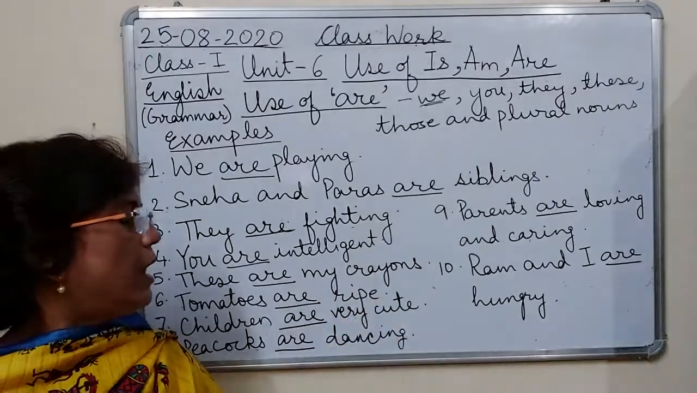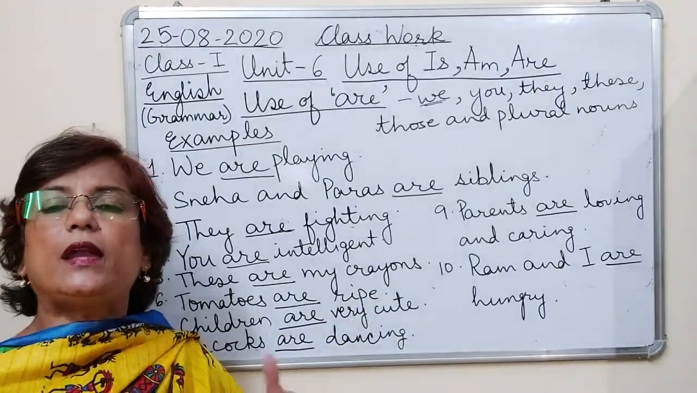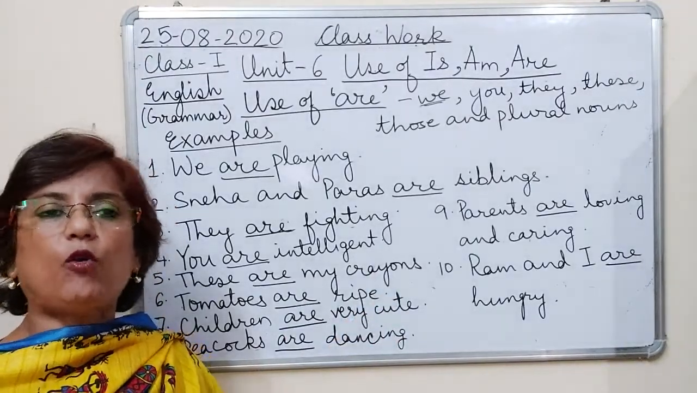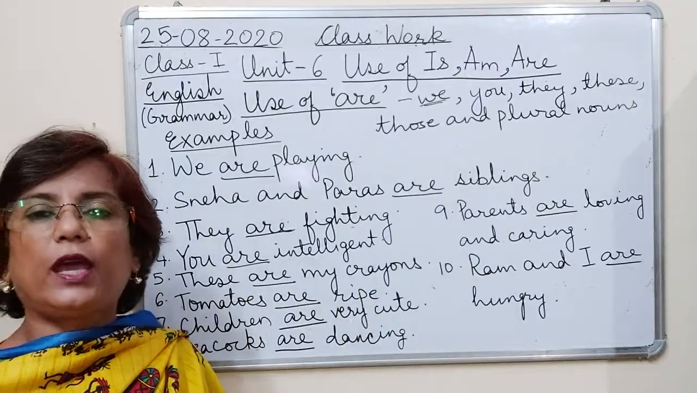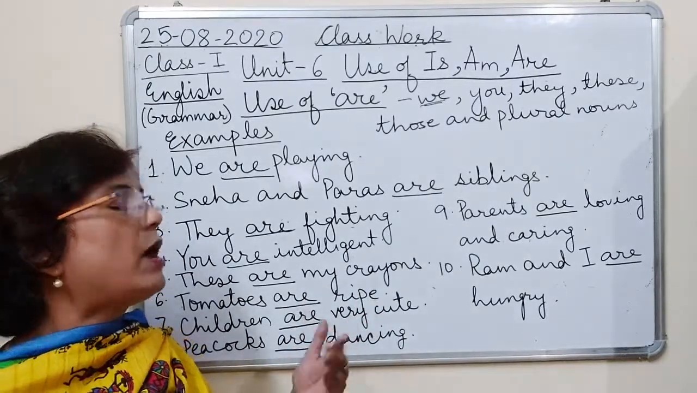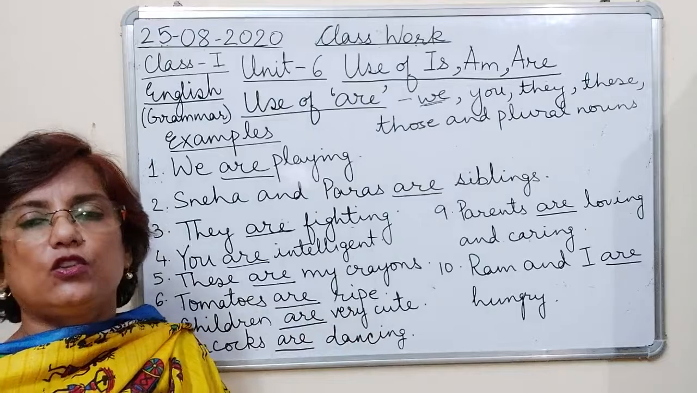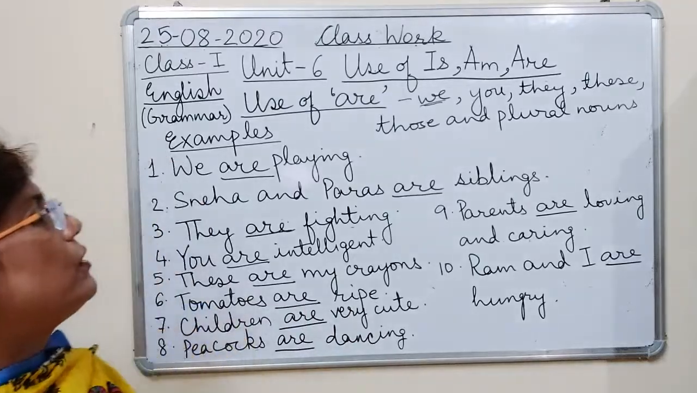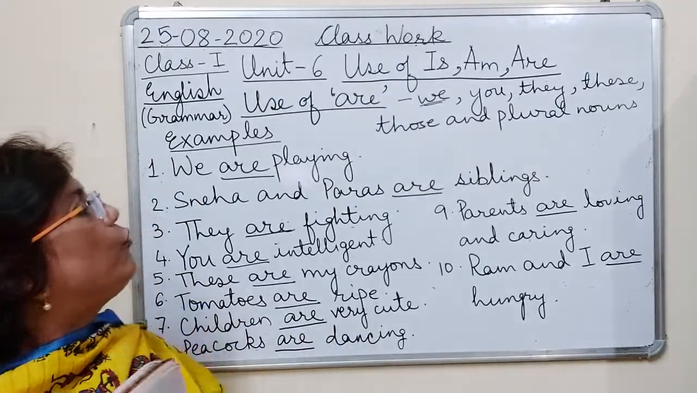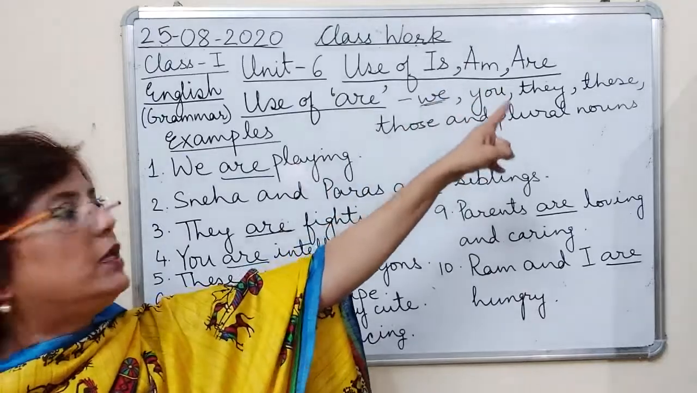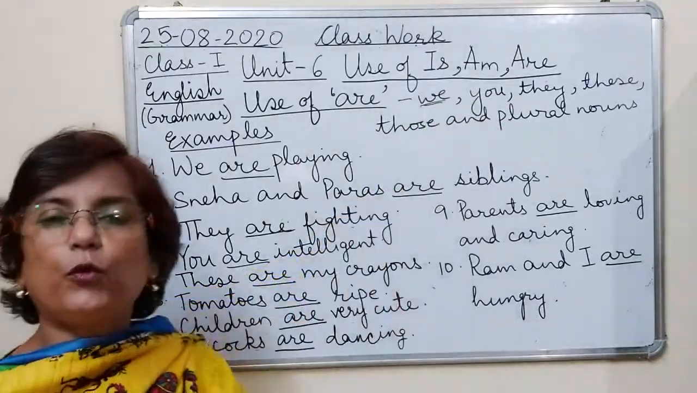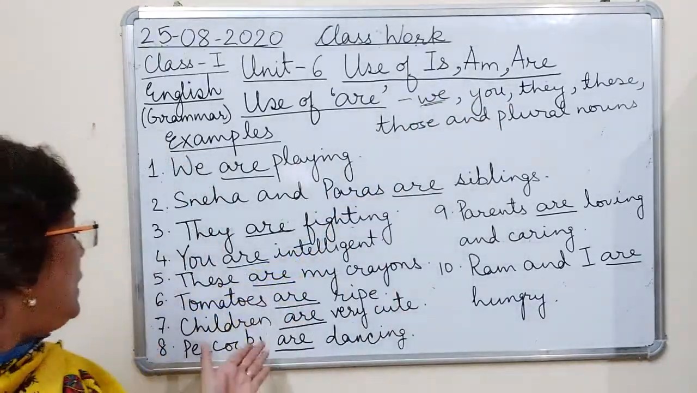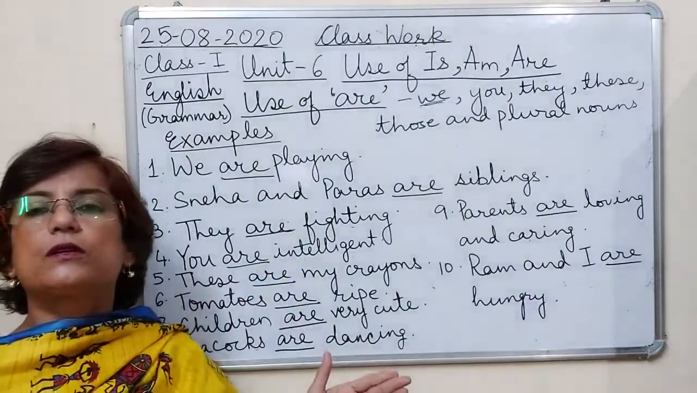Ram and I are hungry. Ram and I मतलब we are two, Ram और मुझे. हम दोनों बहुत भूखे हैं. भूख लग रही है. So Ram and I are hungry. So R is used with plural forms. We, you, they, these, those and plural nouns. These are my crayons. Okay?